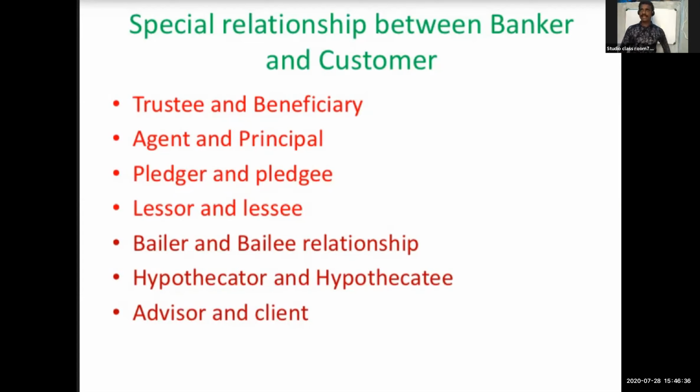The person delivering the goods is called bailor, and the person to whom the goods are delivered is called bailee. So when the customer gives a sealed box,